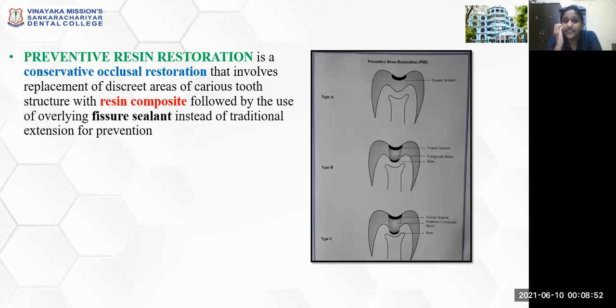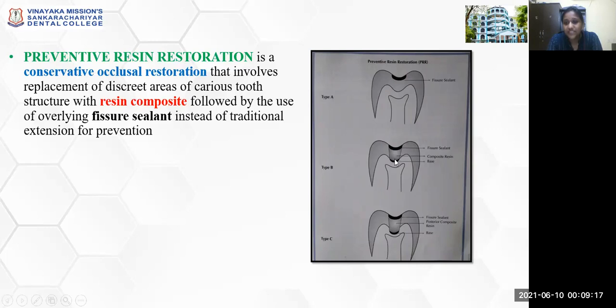In preventive resin restoration, what they do is a conservative occlusal restoration that involves the replacement of discrete areas of the caries tooth structure with resin composite, followed by the use of an overlying Pit and Fissure sealant instead of a traditional extension for prevention. So there are 3 types in this preventive resin restoration, wherein in type A, only the Pit and Fissure sealant is given.